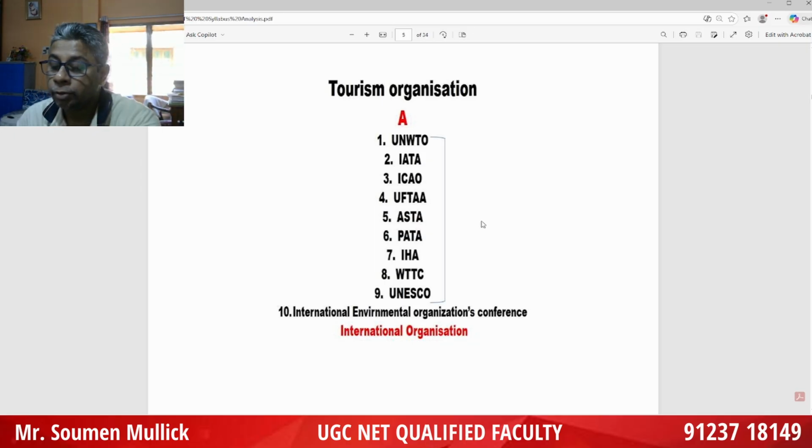Important organizations, when they were established. UNWTO was established in November 1974, headquartered in Madrid. Who is the head? The previous head was Zurab Pololikashvili. Now the head has been changed.